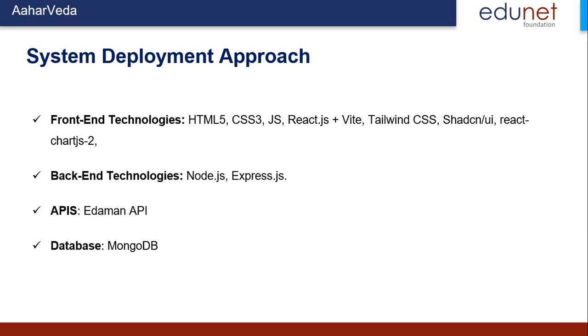It will be fully dynamic data, so we decided we should take a non-relational database. From the non-relational choices we chose MongoDB because it's more convenient. That's the reason for using MongoDB. These are the technologies we use in version 1 of AaharVeda.